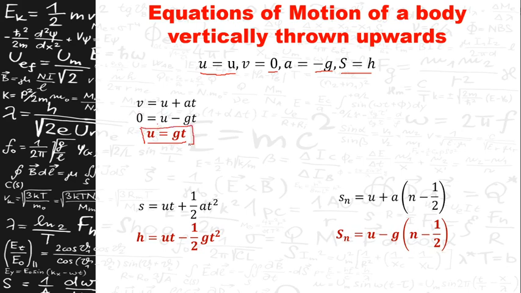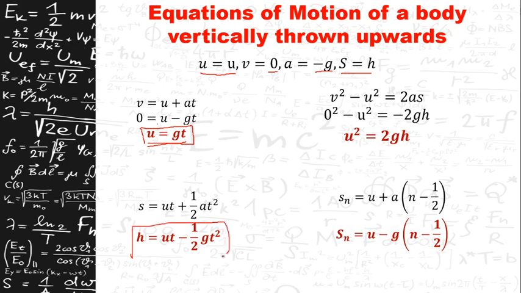Then substituting these values in the second equation of motion, that is s is equal to ut plus half at square, you will get h is equal to ut minus half gt square. This is the second equation of motion for a body which is vertically thrown upwards.